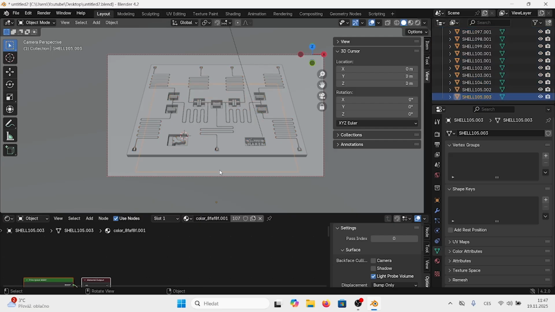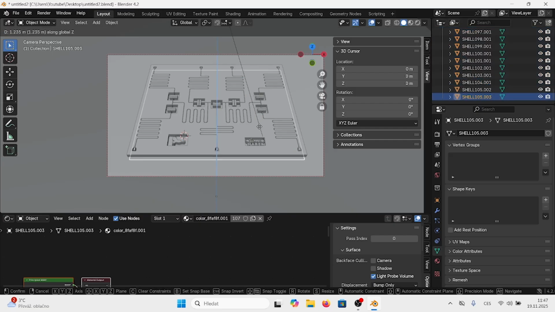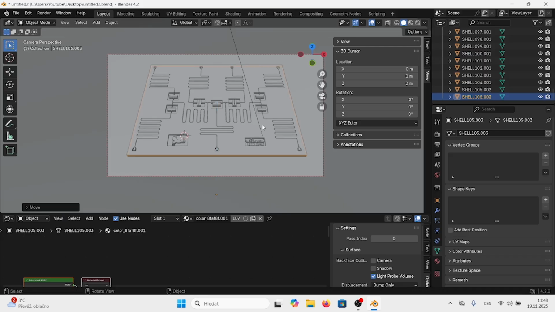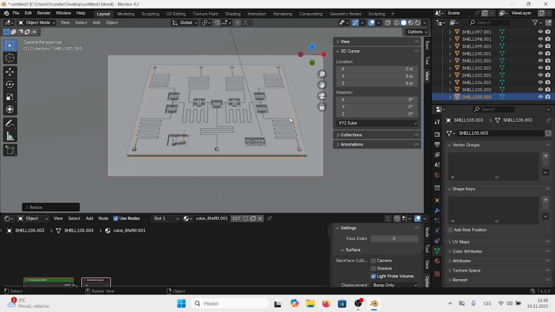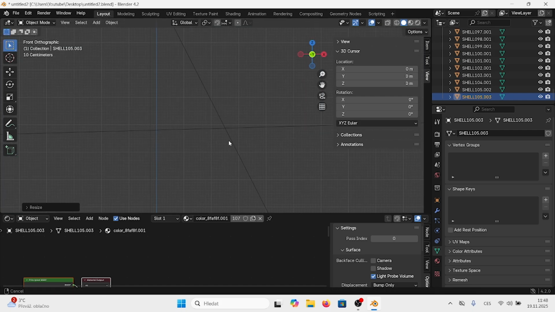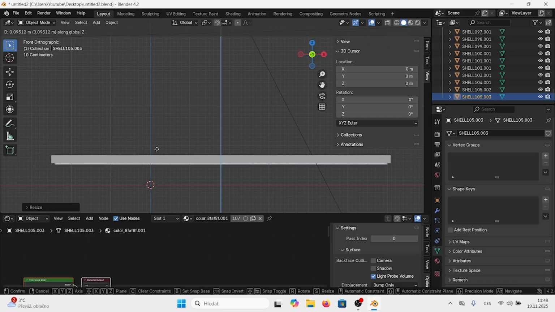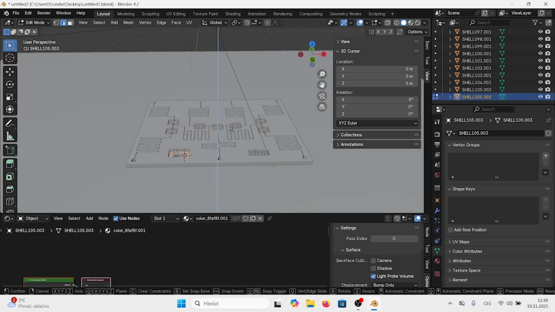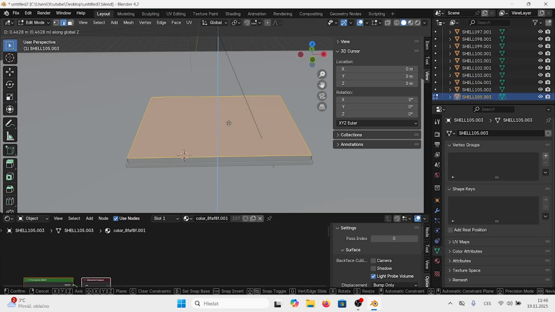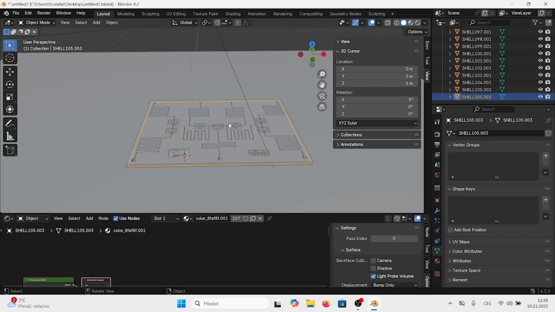Now we can choose the plane we created. I'll scale it down a little bit and move it upwards. So now we can click Tab and E and Z for our vertical axis, and we can move it 0.1.